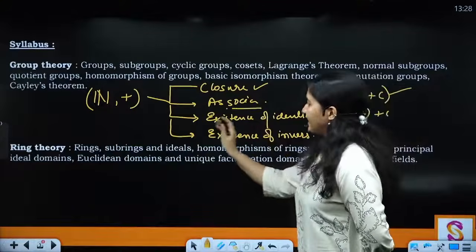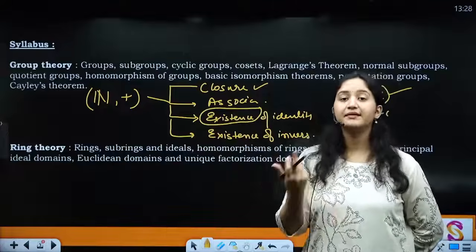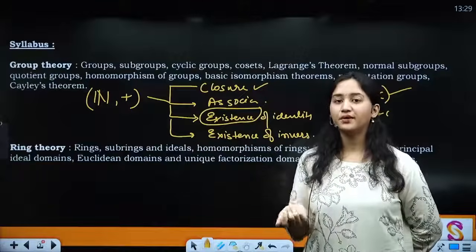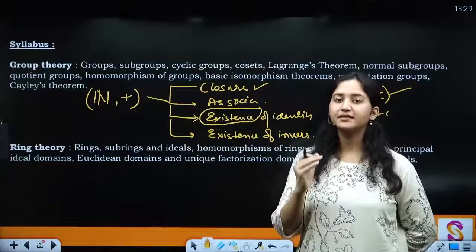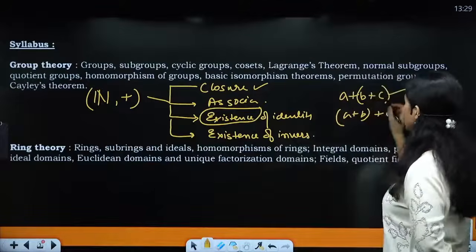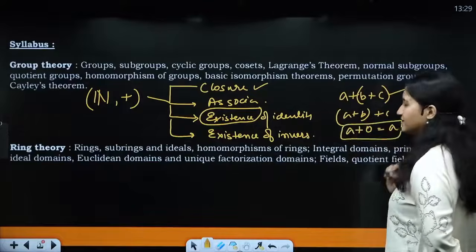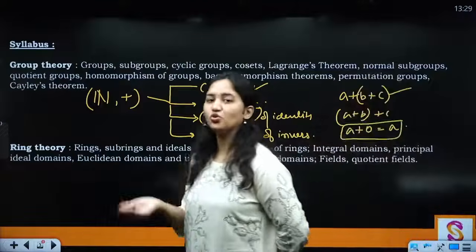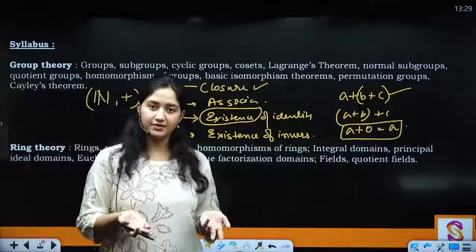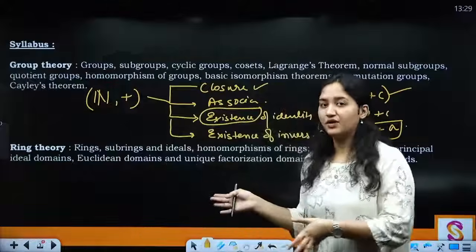Then why do we say existence of identity? ऐसा भी हो सकता है कि किसी सेट के पास आइडेंटिटी ना हो, right? So when I talk about the natural numbers with respect to what? Addition, what is the identity that comes to mind? What is identity? Basically when I'm applying the operation to it, I should get the same number back, right? So that is an identity which makes no change to the element. So आपका यहाँ पे 0 है, but 0 does not belong to the set, right? So there is no existence of identity inside the given set that we are talking about.